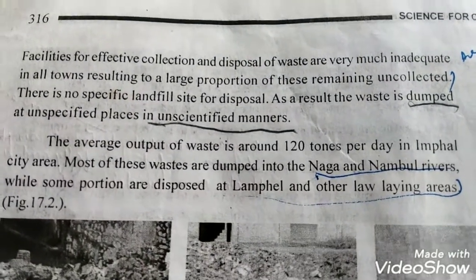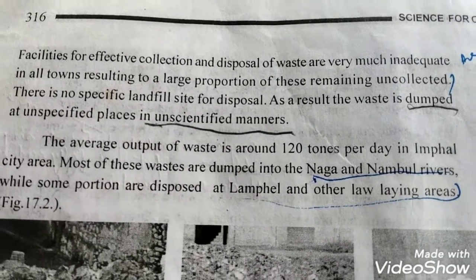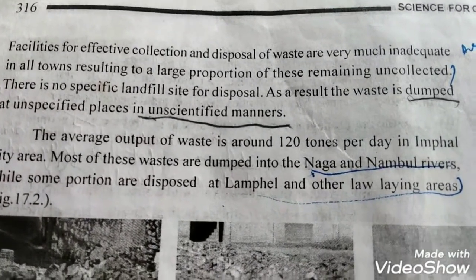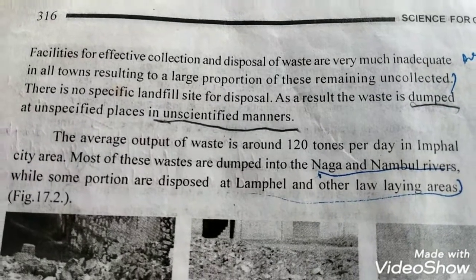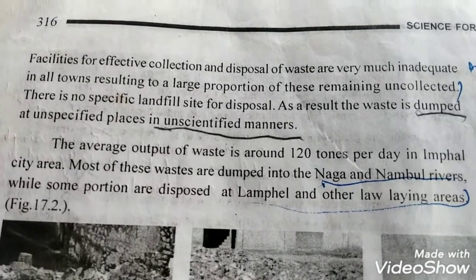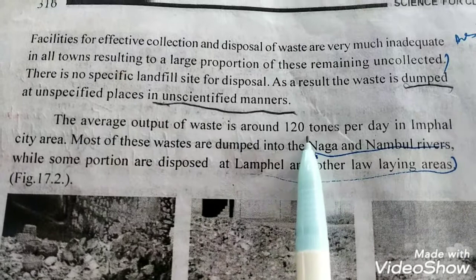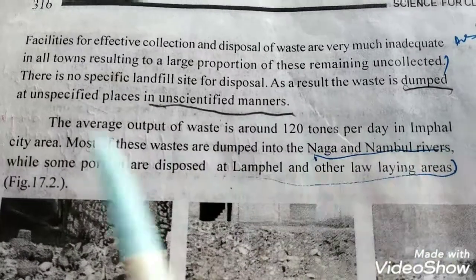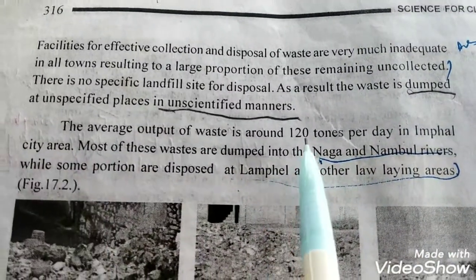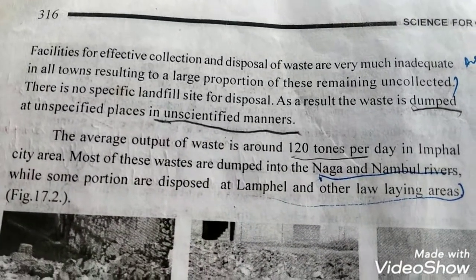As a result, whatever waste material is collected from the household is dumped somewhere. The average output of waste is about 120 tons per day in Imphal city. So in Imphal city, around 120 tons of waste material are thrown into the environment.